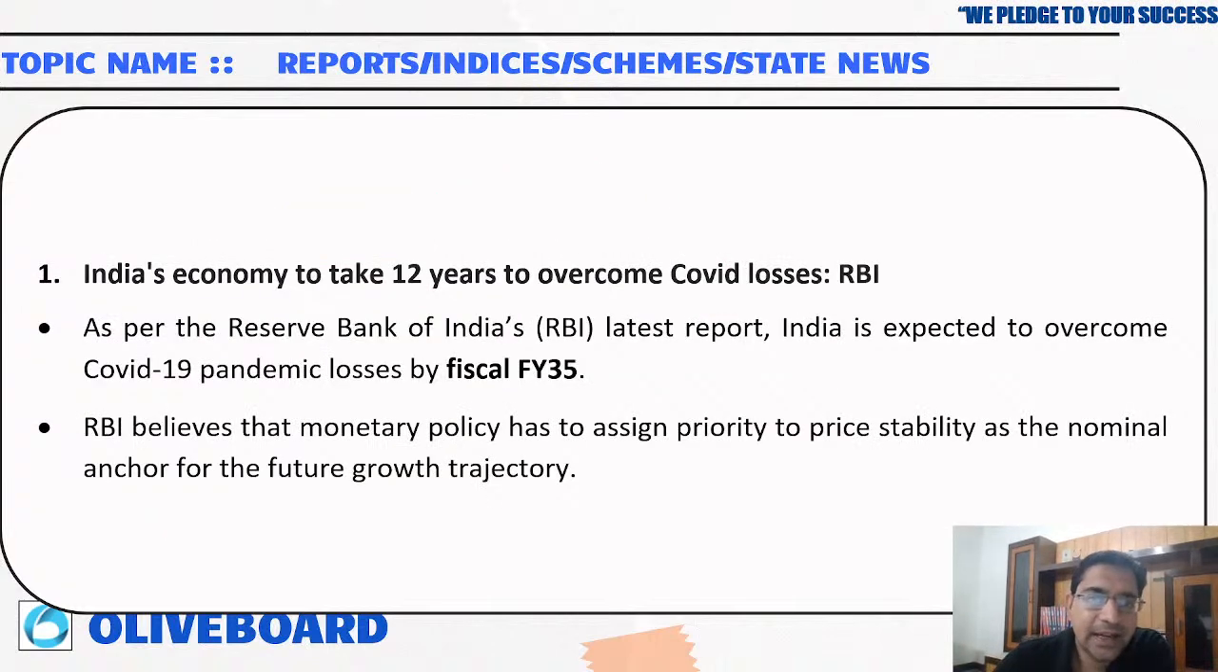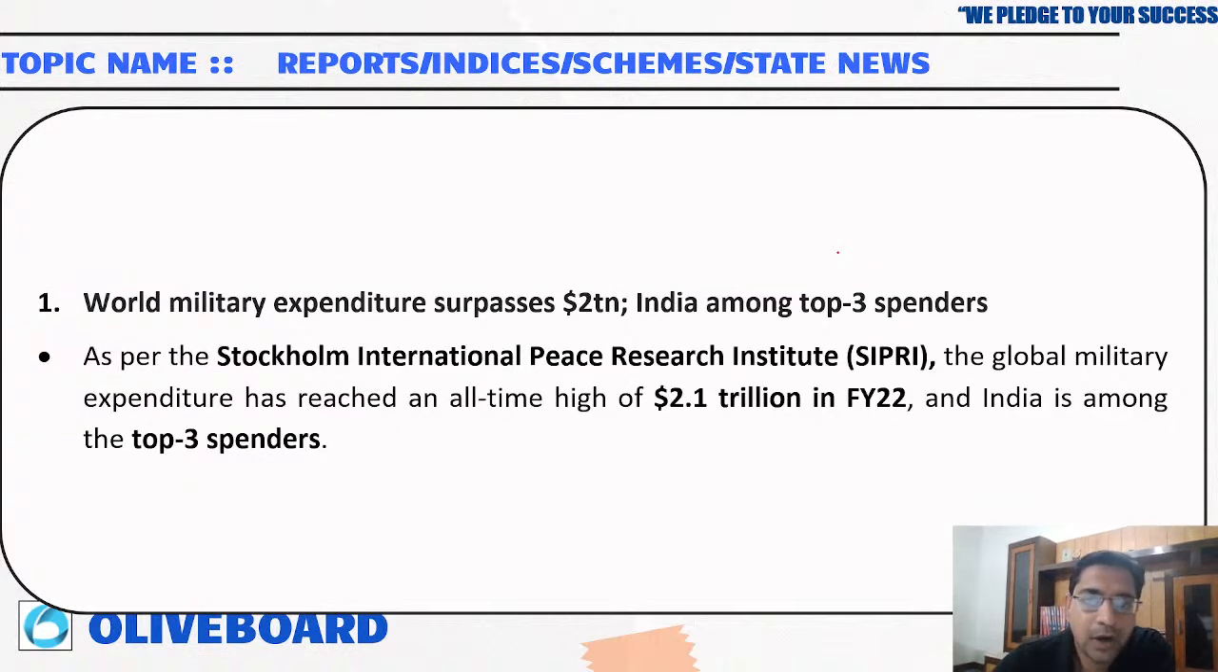Now, Indian economy to take 12 years to overcome the COVID crisis. So that is what all the RBI reports are telling. Now, world military expenditure surpassed $2 trillion, and India is among the top 3 spenders.